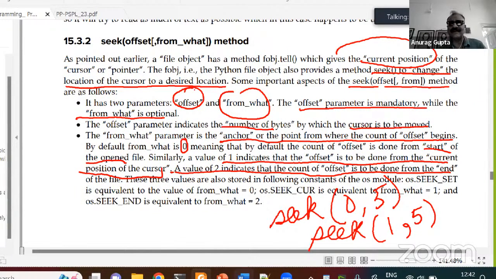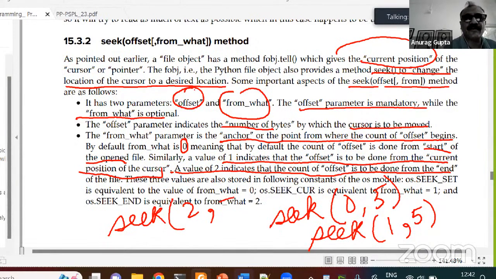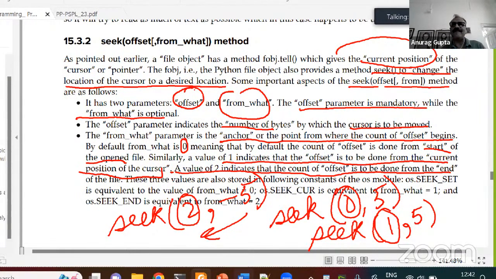And you cannot move forward from the end of the file. I'm not sure whether you can use a negative number, check it out. But probably, I don't know, just check whether you can do seek 2, -5. This would indicate moving 5 characters backwards from the end of the file, because this 2 indicates the location, this 0 indicates the location, this 1 indicates the location. So 0 means move 5 characters from the beginning of the file. 1 means move 5 characters from the position wherever you are. And 2 means, I don't know whether you can move 5 positions. You can't move in the forward direction, but maybe you can move backward by using -5. Check it out. I don't know the answer to this question.